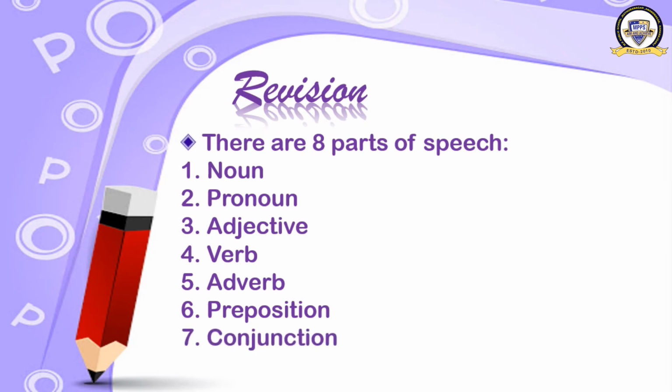Seventh one, conjunction. What is conjunction? Conjunction means two sentences or two words or two phrases have been joined by some words and they are called conjunction, like and, or, but, etc. Then number 8, interjection. What is interjection? The word which shows sudden feeling. Wow. Oh. These words are called interjection.